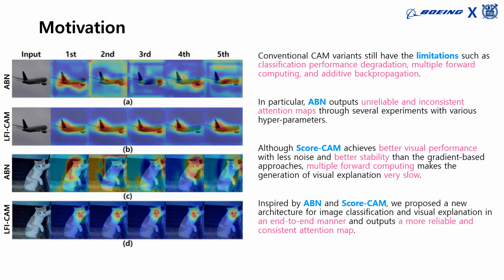From related works, we discovered through extensive experiments that attention branch network, aka ABN, outputs unreliable and inconsistent attention maps when experimented with various hyperparameters, especially if the number of classes is fewer. From the image on the left, we can see that across 5 trained model instances on slightly different hyperparameter settings, A and C, which correspond to ABN, show very unstable, finicky activations, while B and D, which correspond to LFI-CAM, show very consistent, stable attention maps.